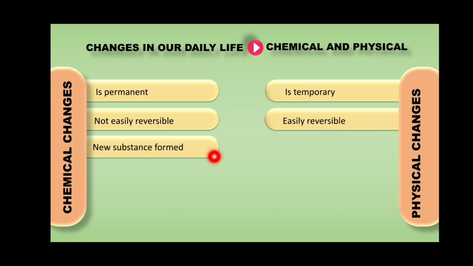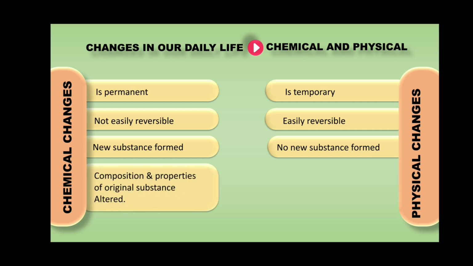In chemical change, new substances are formed. New substances with new properties are formed in case of chemical changes. However, in case of physical changes, no new substances are formed.